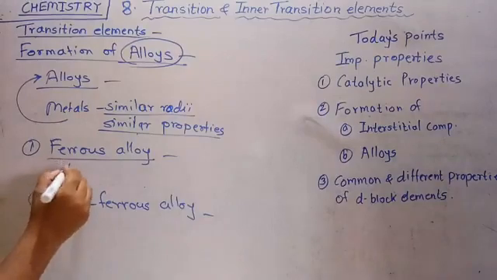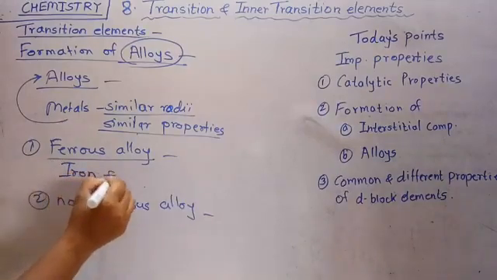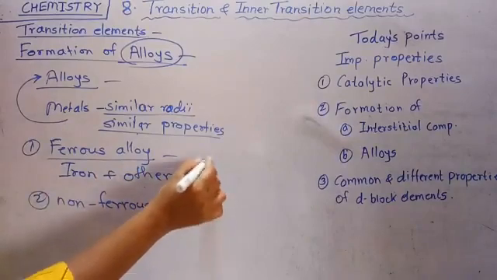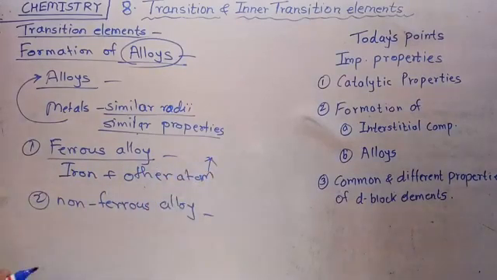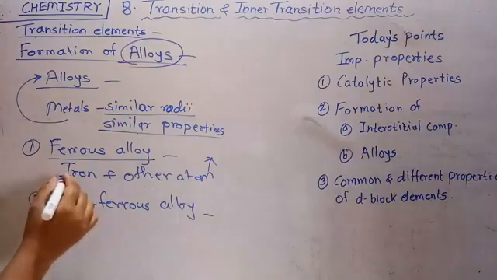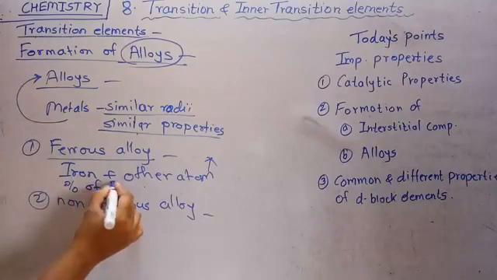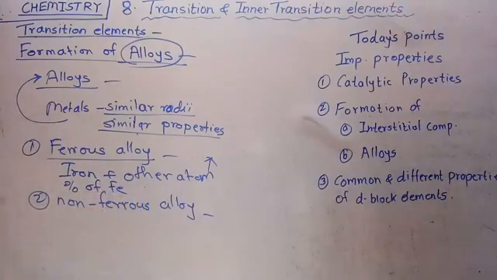That means the iron plus other atoms, they form the ferrous alloy. And non-ferrous, they do not contain the iron. In the ferrous alloy there is a higher percentage of iron, so these are called the ferrous alloy.